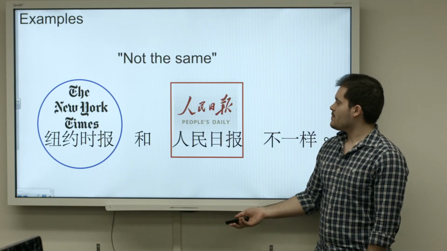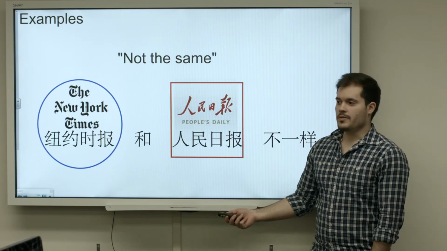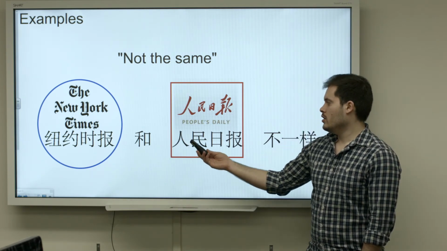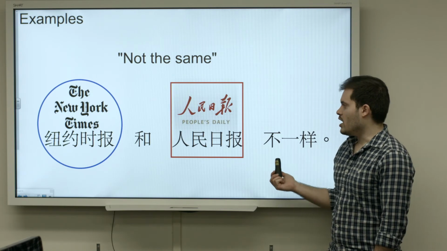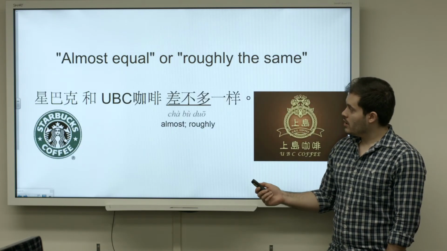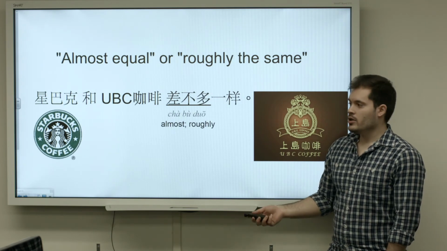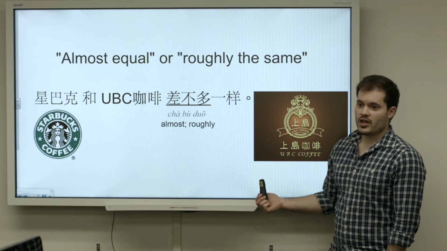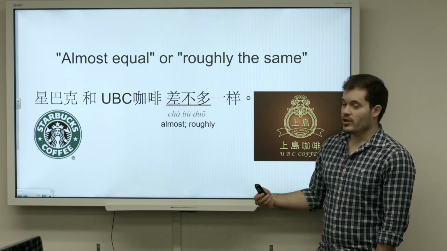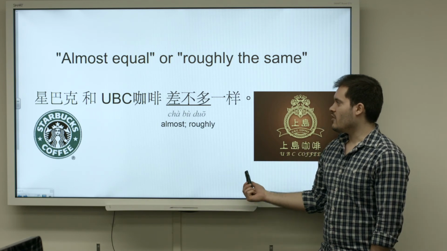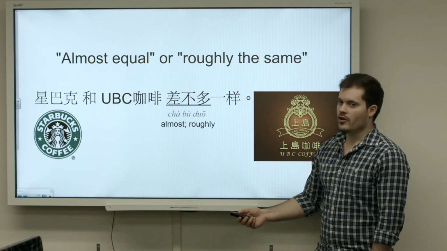So some examples of this, of things that are not the same, you could say 纽约时报和人民日报不一样. The New York Times and the People's Daily are not the same. Some things that are similar, you could say that Starbucks coffee is similar to UBC coffee in China. And the way you would say that is by saying 星巴克和 UBC 咖啡差不多一样. They're roughly the same.